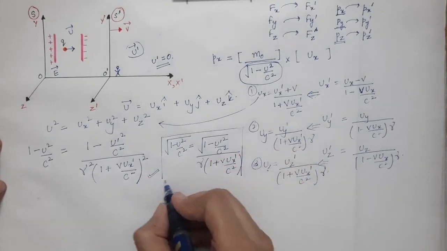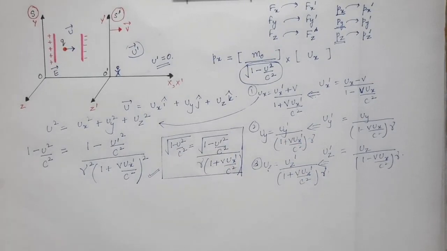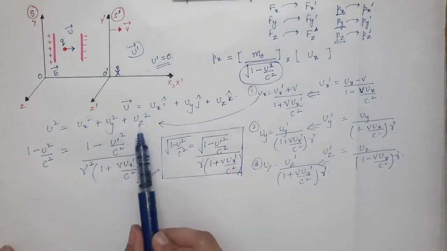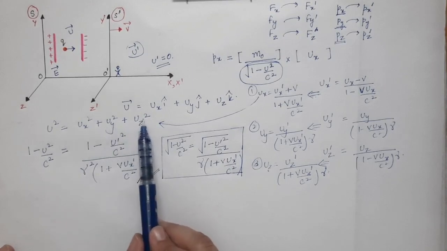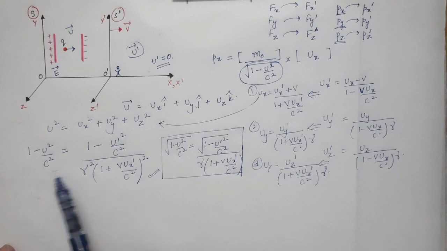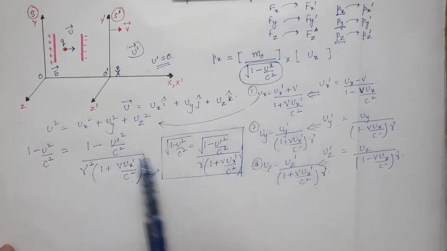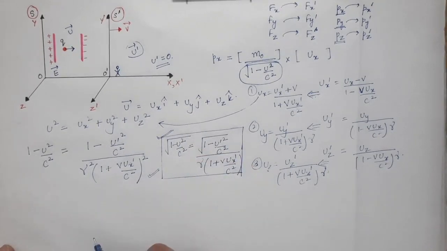So you will get this expression. This simplification of ux square plus uy square plus uz square, and then solving 1 minus u square by c square, you will do by yourself, and you will get this final result.